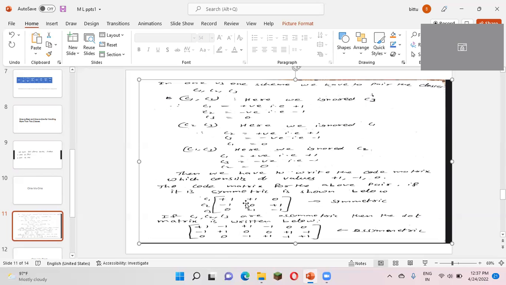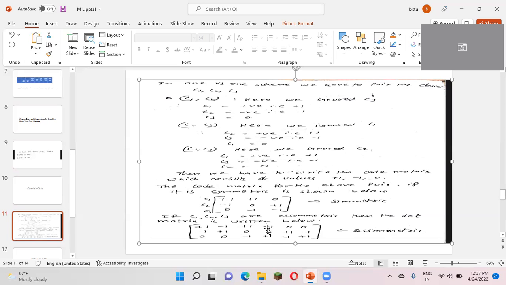Then take the second column from the symmetric matrix, +1, 0, -1. In the next column, what do we have to write? We just change the sign of the values prior. So for +1, I am writing -1, 0 will have no change, and -1 I will be writing as +1.